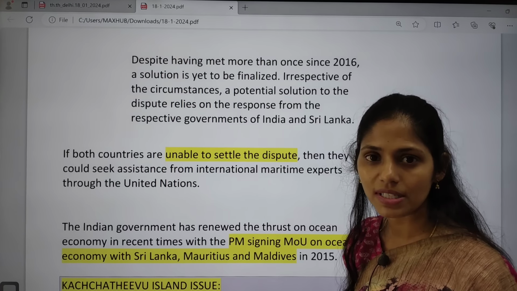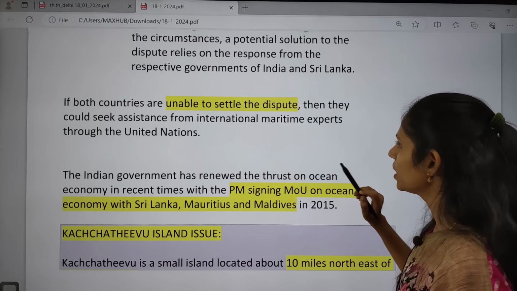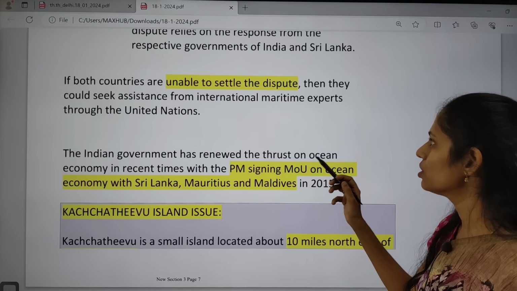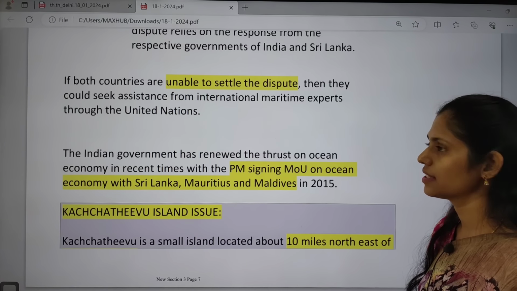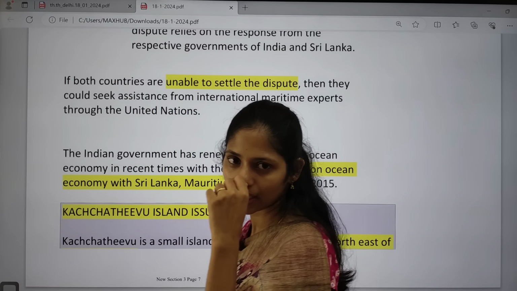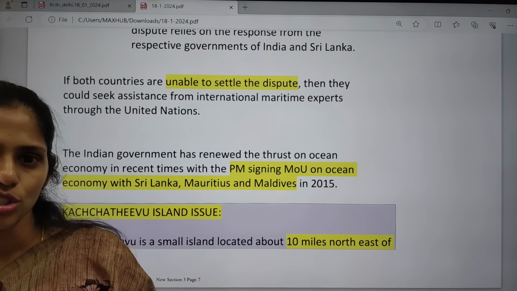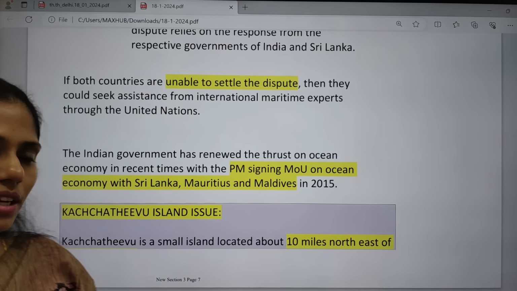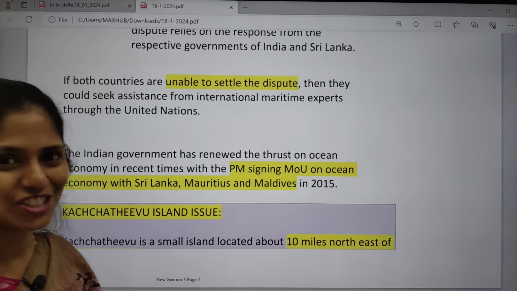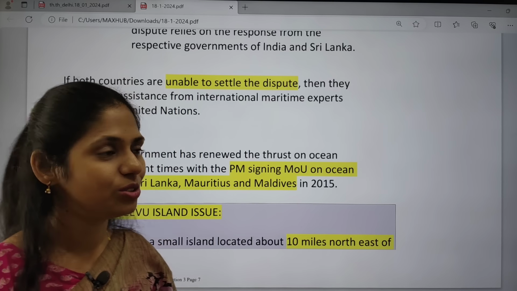Both governments need to agree; it is not done by a single government. If both countries are unable to settle the dispute, they could seek assistance from international maritime experts. We can approach the United Nations to come up with a solution.